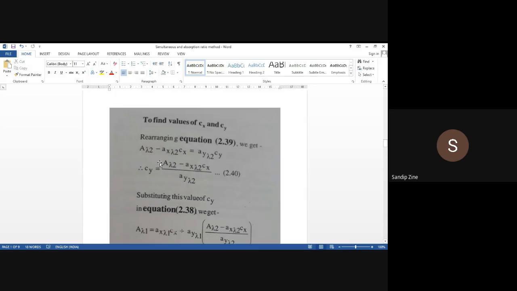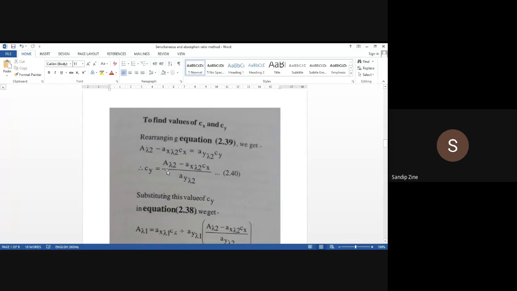If you arrange this equation, you will get absorbance at wavelength 2 minus absorptivity value of X at wavelength 2 into Cx is equal to AY lambda 2 into Cy. So this is a rearrangement of equation 2.39. Why are we doing the rearrangement? Because our objective is to find out the concentration of Cx and Cy in our component.